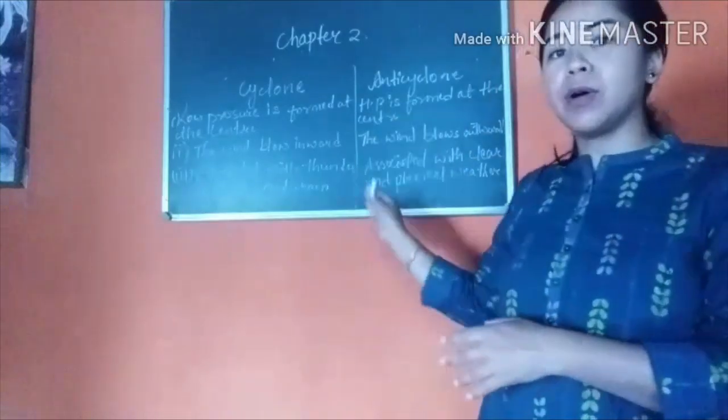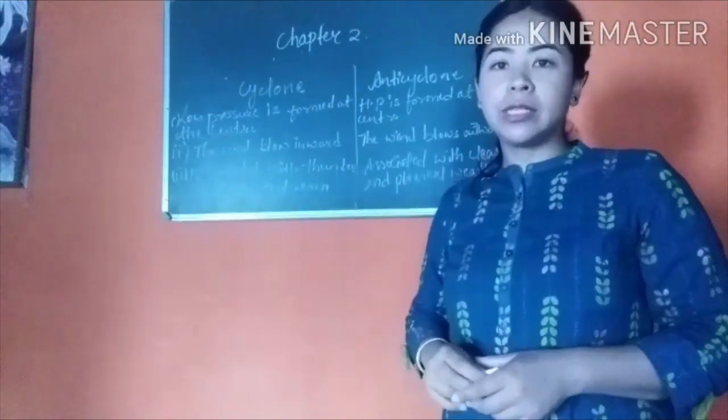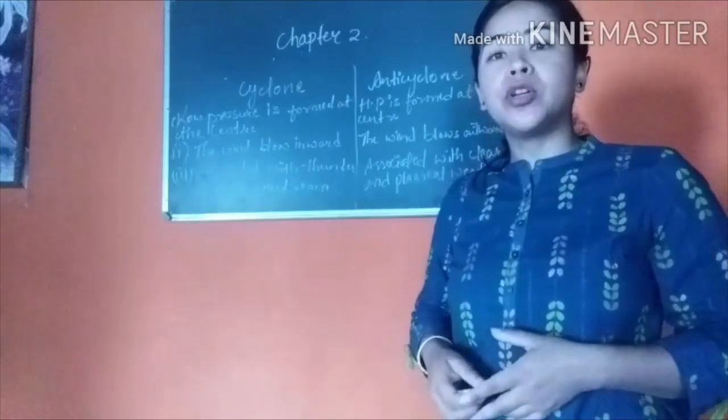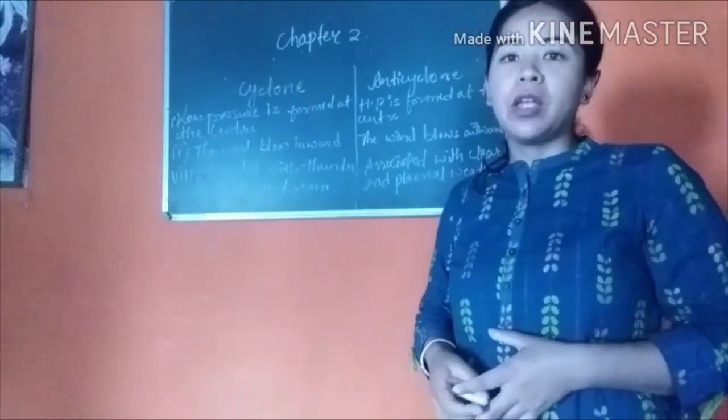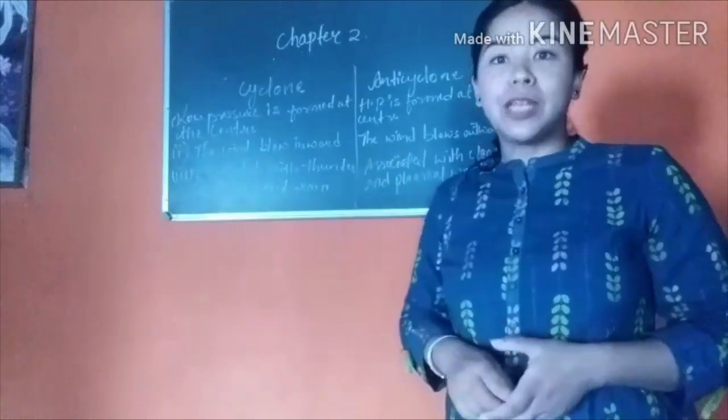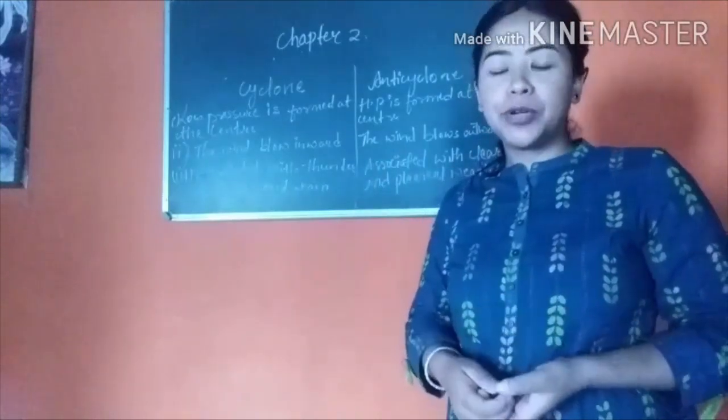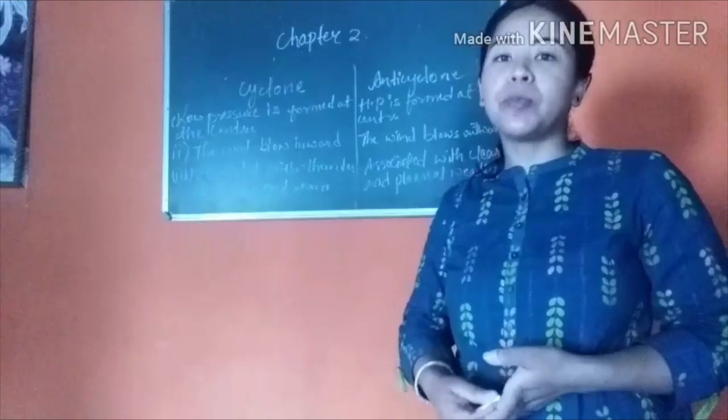So this was all about the difference between cyclone and anticyclone. If you want to learn more, you can have a look in your book. So there are two types of cyclones. Those are tropical and temperate cyclones. So we'll just learn about tropical cyclone.